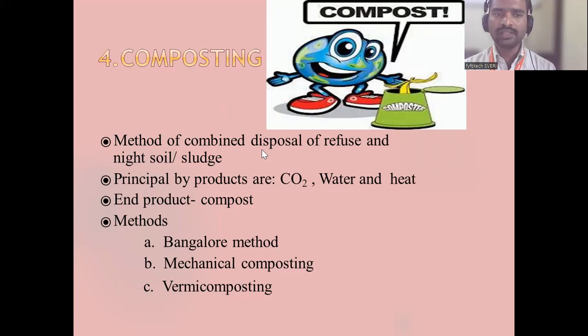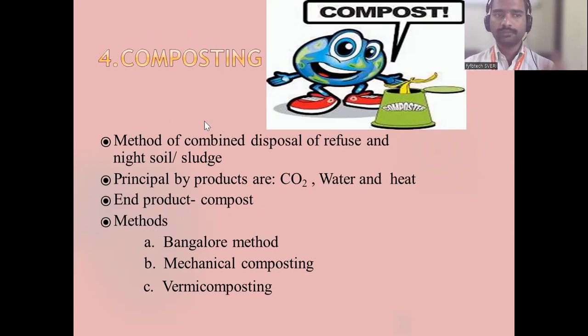So the method of combined disposal of refuse and night soil or sludge is called composting. Here refuse means waste. And night soil is a kind of toilet waste. Or it is some kind of sludge also. Whatever waste is generated at the waste treatment plant or ETP plant is also taken as sludge. The principal byproducts are CO2, water and heat. After composting, what will you get? CO2, water and heat. The end product is compost.